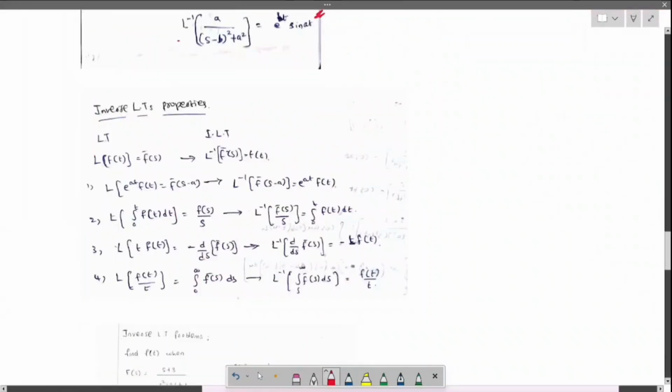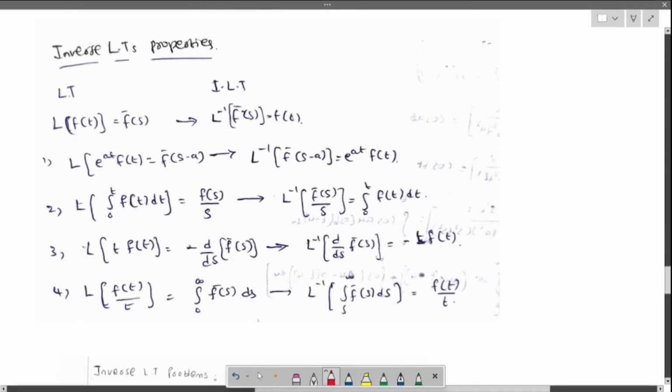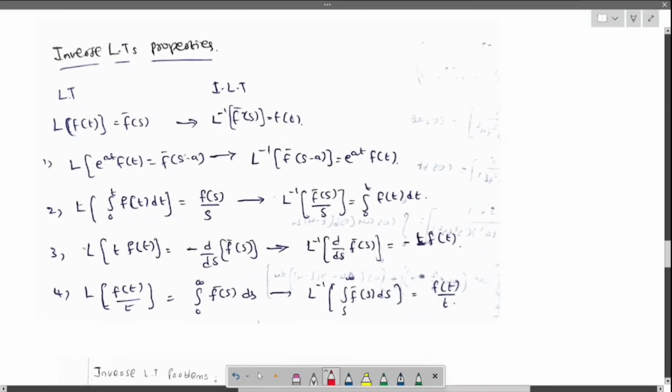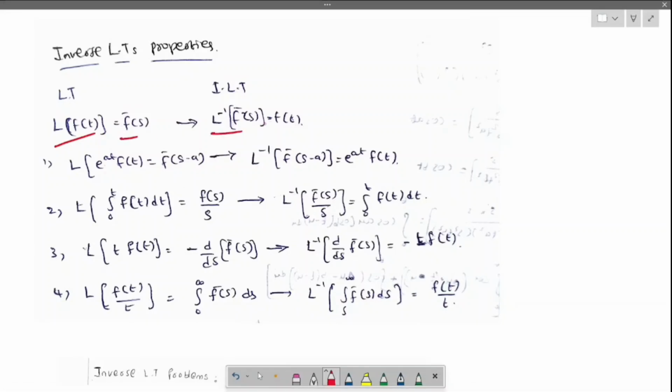Now let us go for the inverse Laplace transform properties. Laplace of f of t is f of s, which means inverse Laplace of f of s is f of t. Inverse Laplace of f of s minus a is e power at f of t.